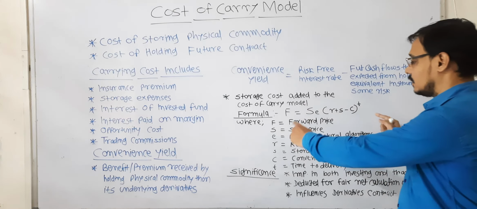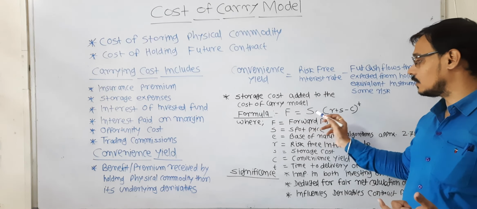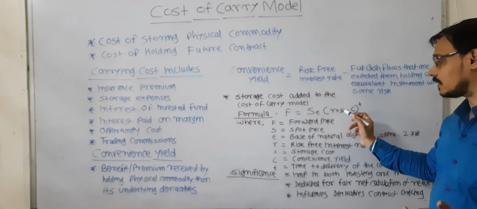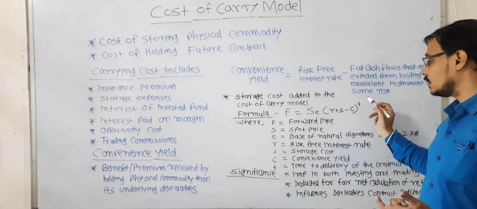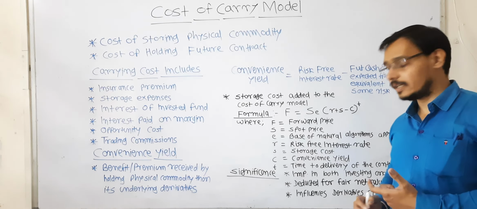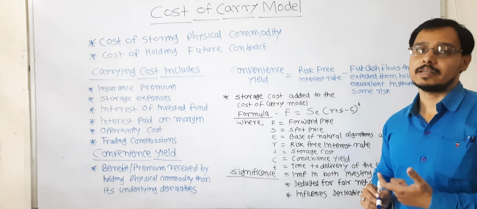And after that the formula of cost of carry, that is F is equal to S e to the power (r plus s minus c) t. And last but not the least, we have studied the significance of the cost of carry model.